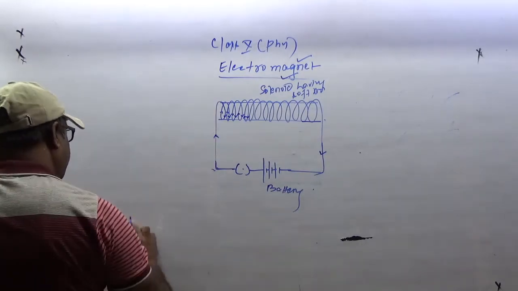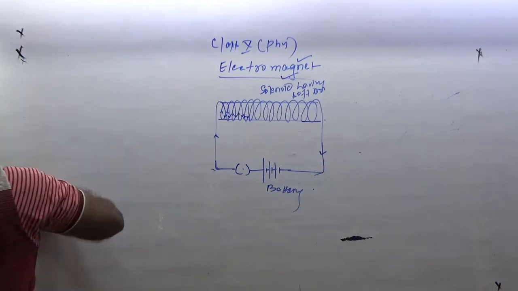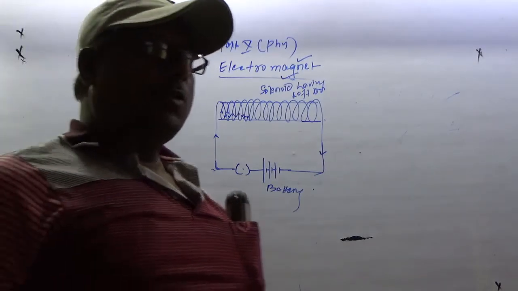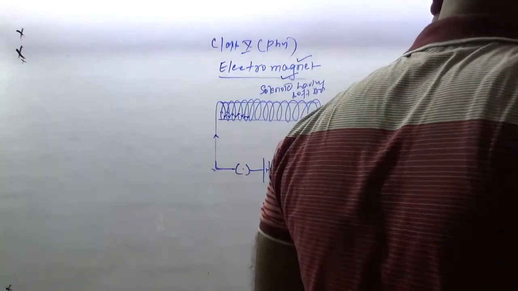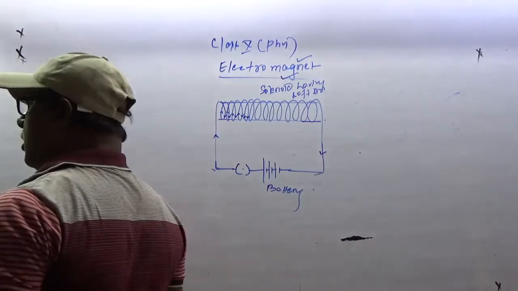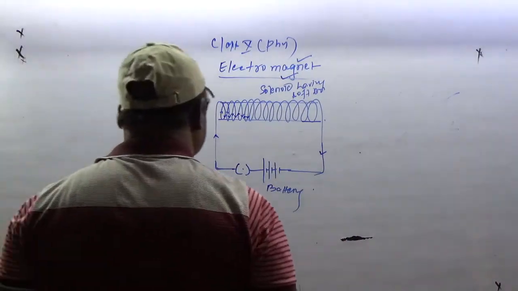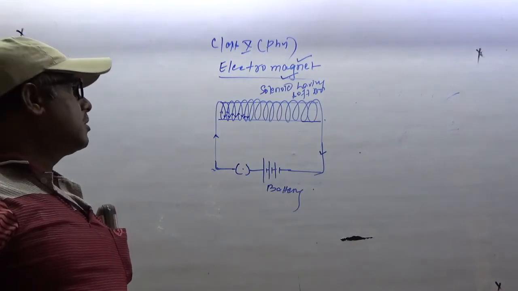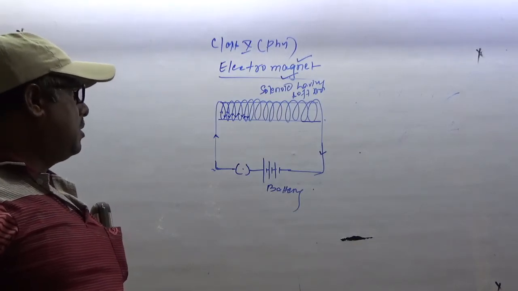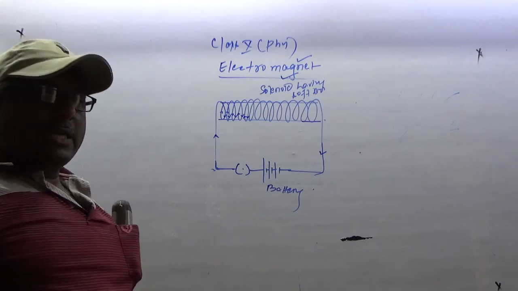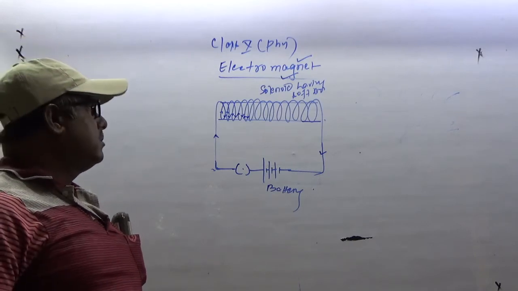Now, when it has become a magnet, there should be a south and north pole. How can we know the south pole and north pole? So there is a clock rule.